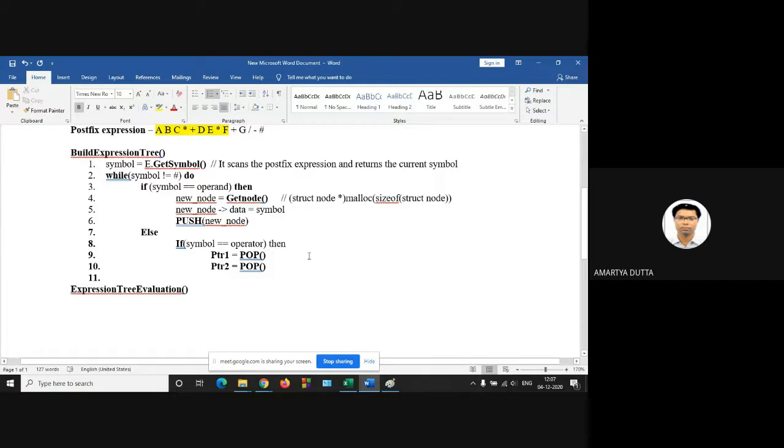And similarly, new node is equal to get node.